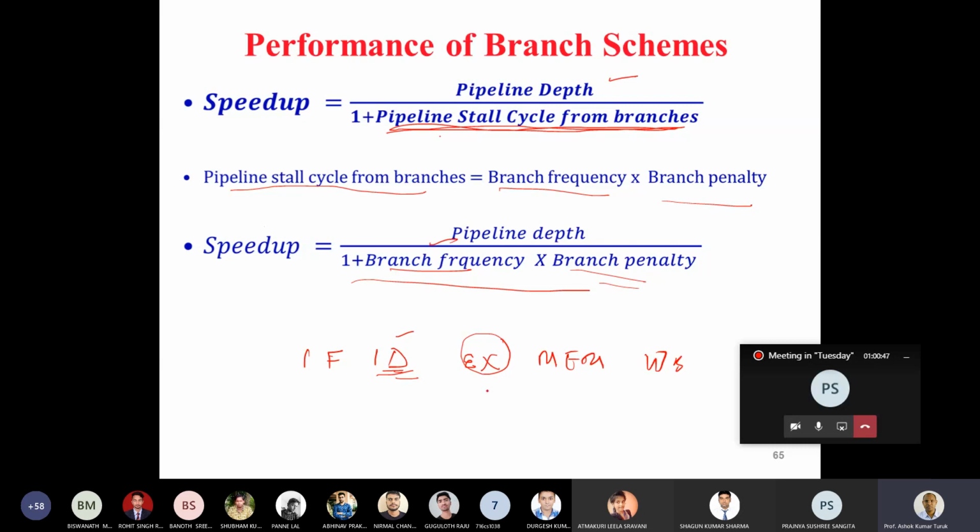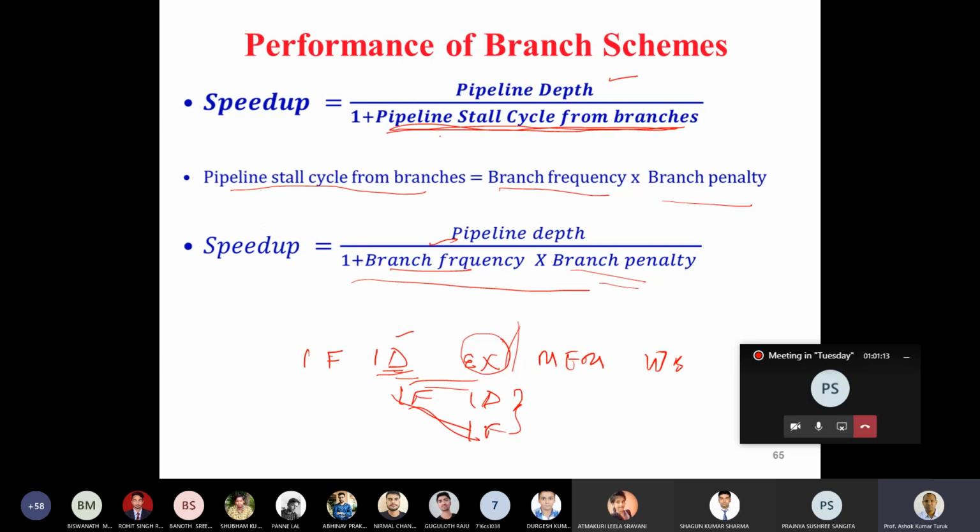Then the PC will be changed only after the execution stage, not after the instruction decode stage. So here you pay more penalty. Two instructions are there in the pipeline, and these two instructions need to be converted into no operation. So it all depends upon how the pipeline is designed and how branches are handled in the pipeline.